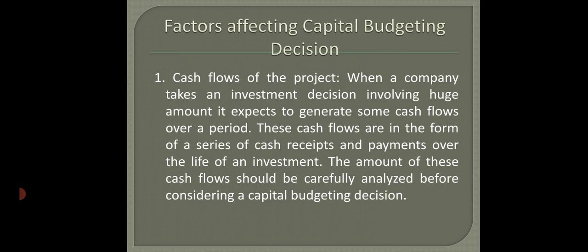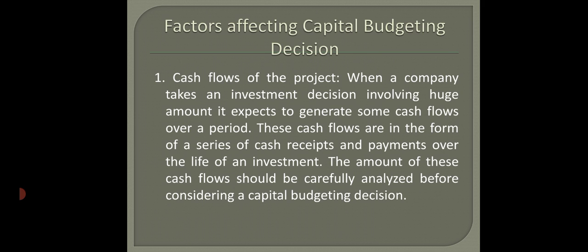Now there are different factors which we need to see when we are considering a capital budgeting decision. When a firm decides to put 100 crores of rupees in fixed assets suddenly, 100 crore is not a small amount, it's quite huge. That is why we call it a capital budgeting decision. So when a firm decides to make such a huge investment, there are certain aspects that need to be considered.